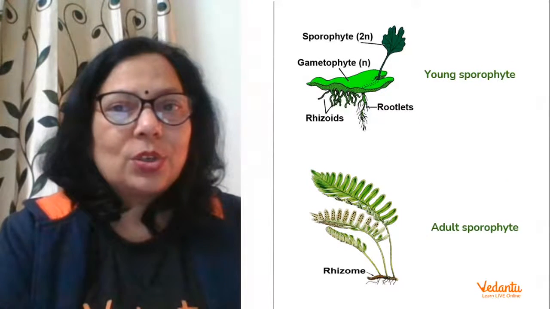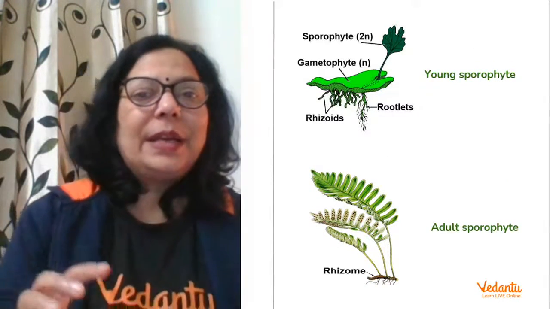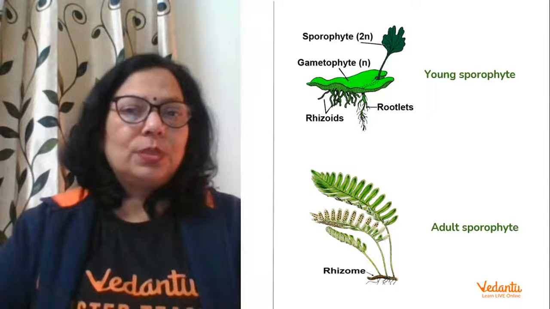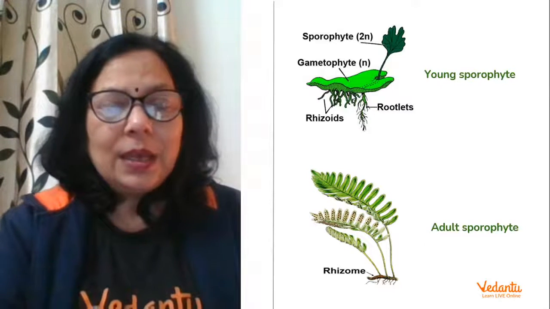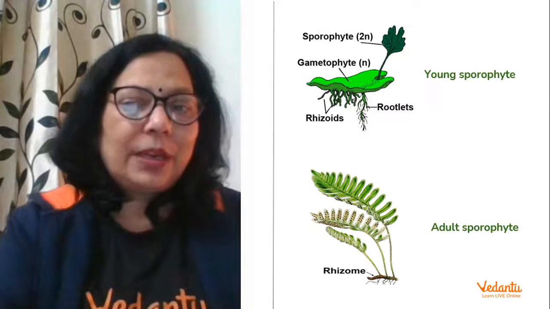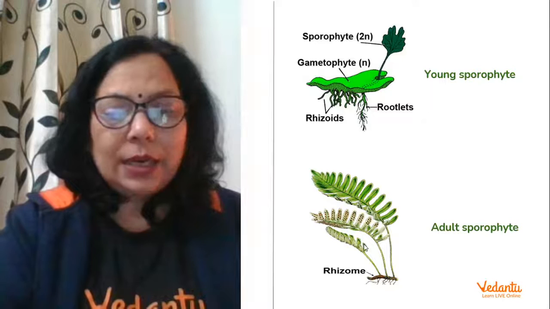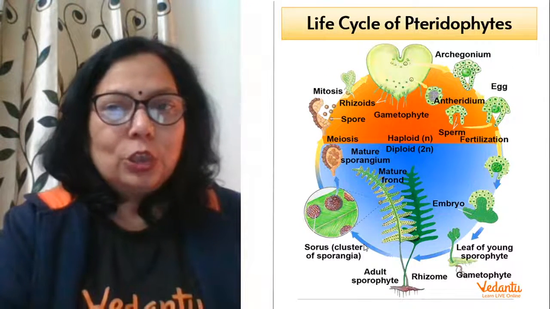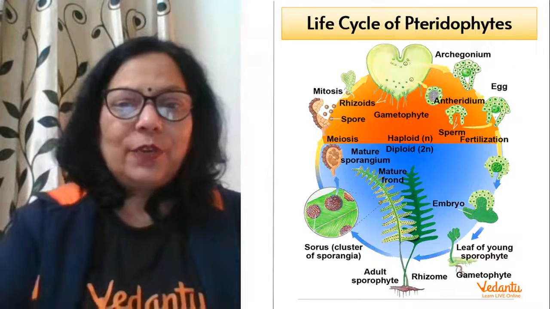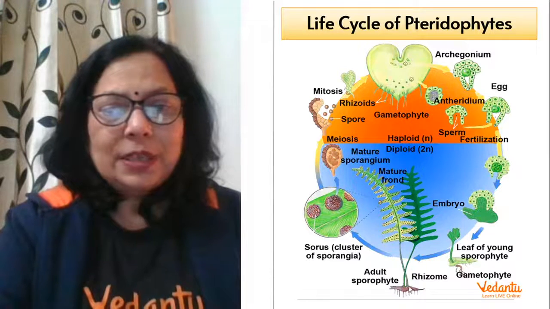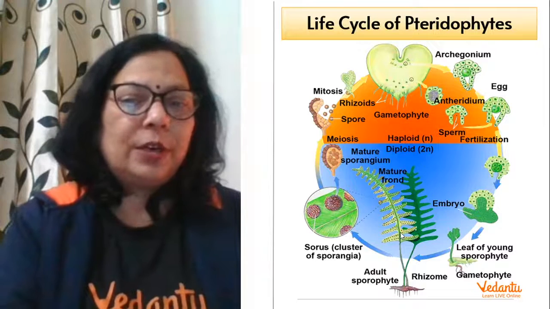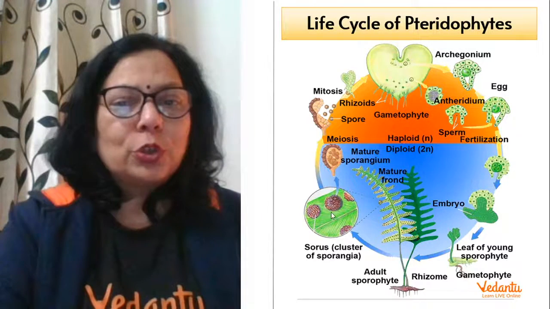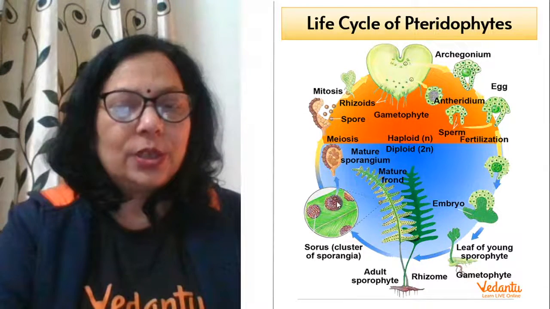So this is the structure of the sporophyte. Gametophyte has half the number of chromosomes. These are the rhizoids because this is the female gametophyte. Yes, and the embryo develops within the female gametophyte. When it grows adult, it becomes a plant like this. So this is the life cycle of a pteridophyte. If you can see it clearly, these are the root-like structures. This is the adult plant, adult sporophyte. It will have spores on it called sporangia.